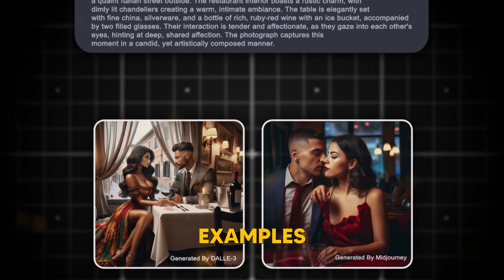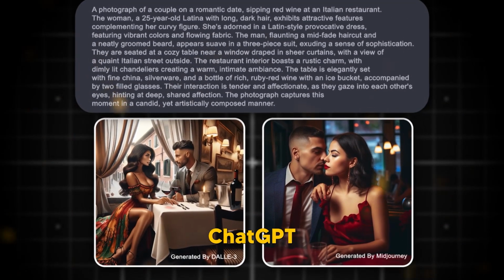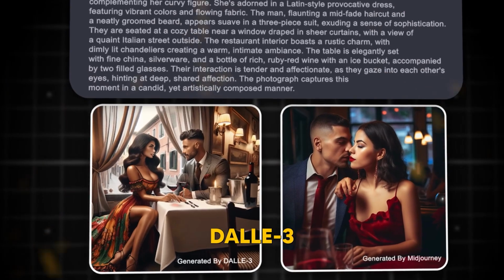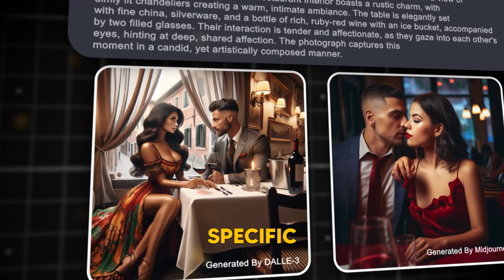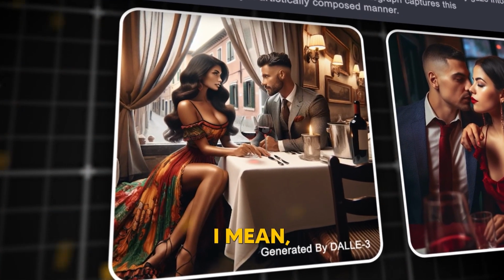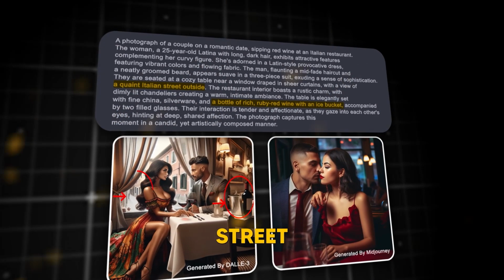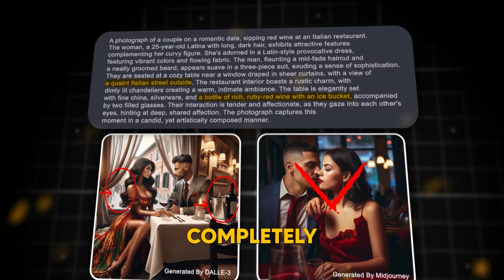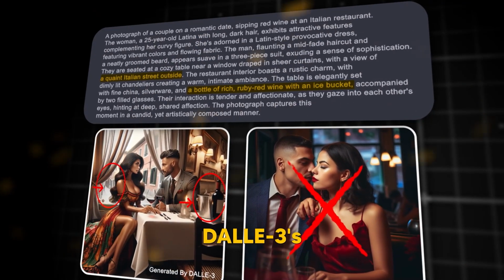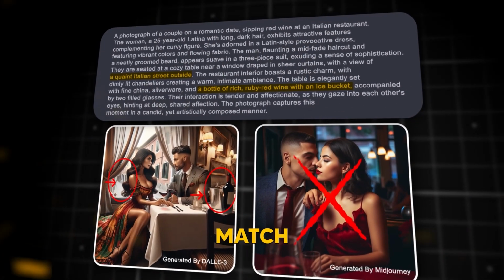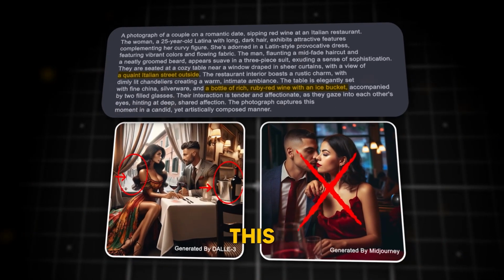Here's a couple of examples from prompts I generated using ChatGPT. As you can see, Dalle 3 does an amazing job matching the specific details from this prompt. I mean, take a look at the ice bucket with the red wine bottle or the quaint Italian street view where Midjourney completely misses both of those aspects. But Dalle 3's version was a much closer match to what I had in mind when creating this prompt compared with Midjourney.